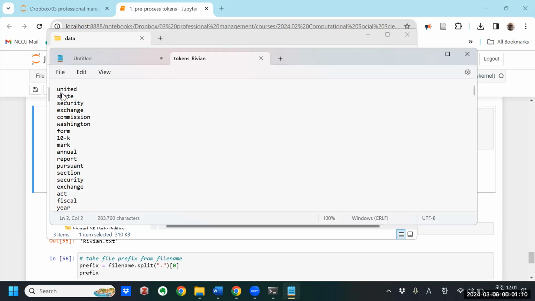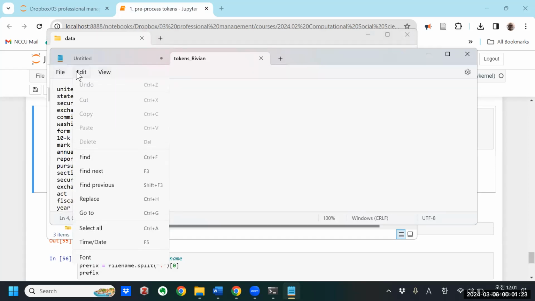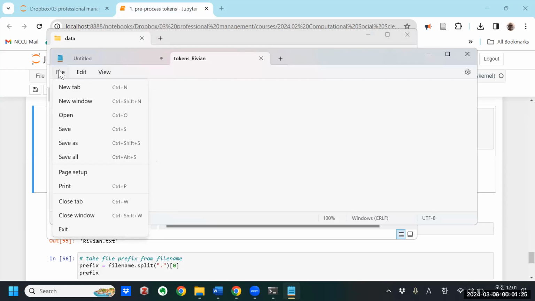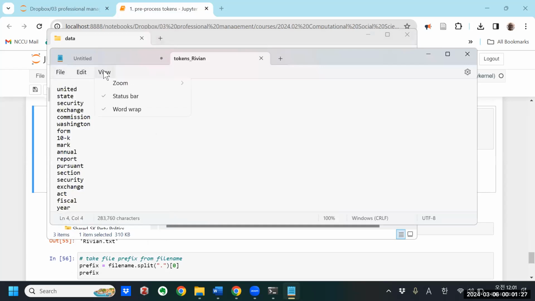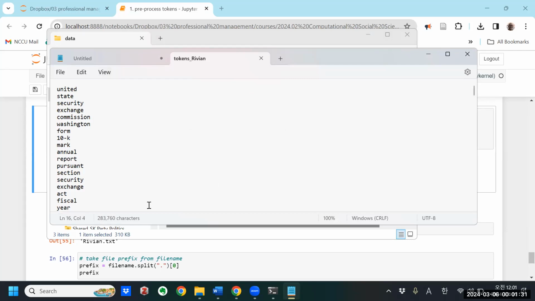So United States Securities and Exchange Commission, right? These are all the tokens that were in the Rivian form, and you can see there are... We can double check the word count. We can check. I mean, it has that many characters, but not many. How many rows?